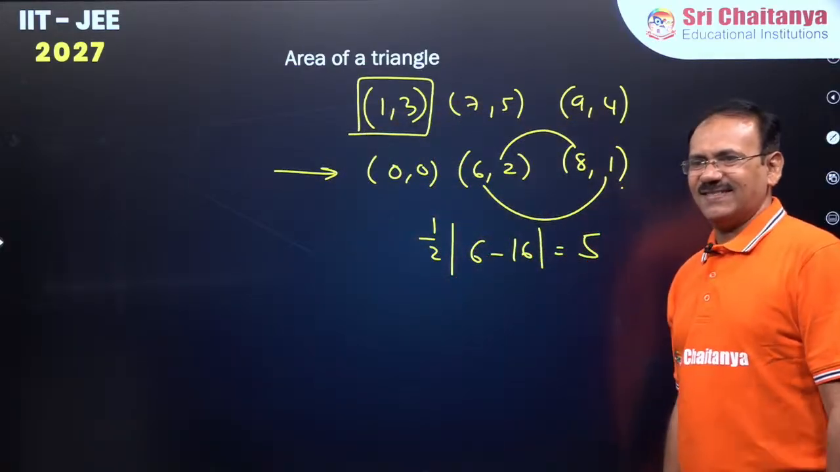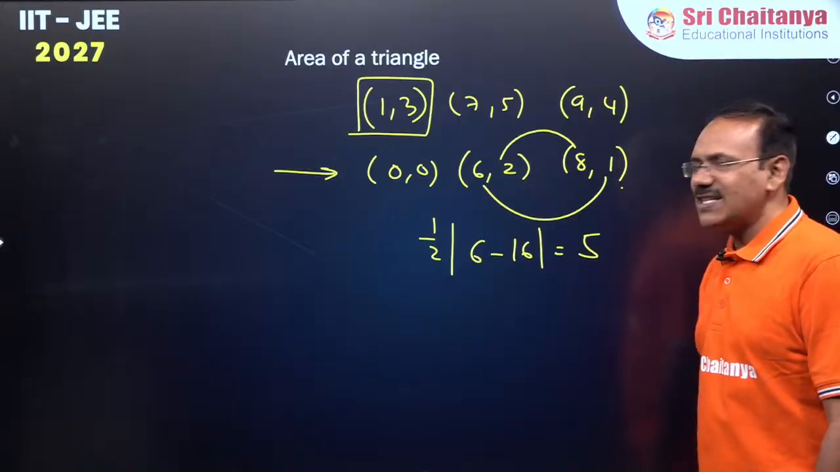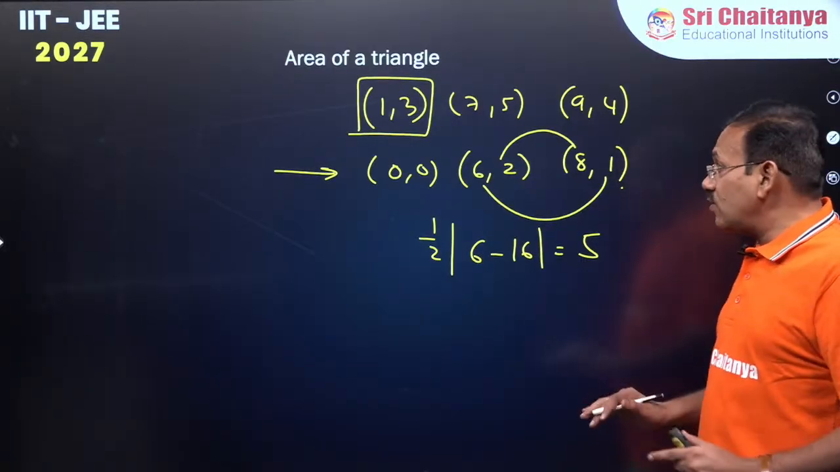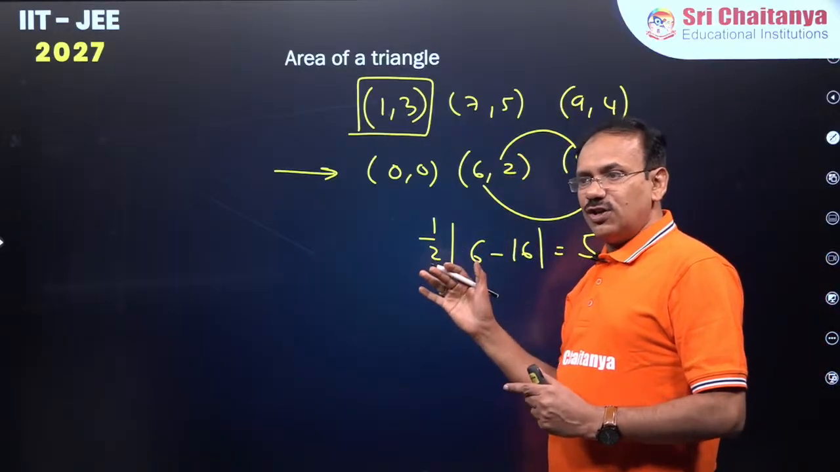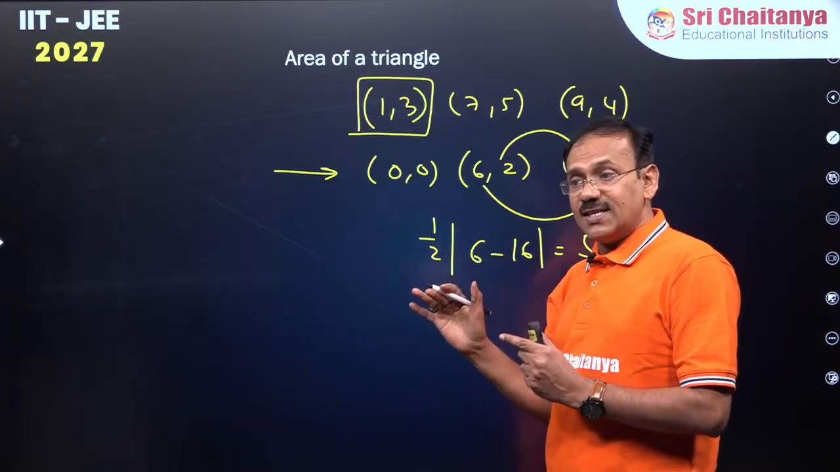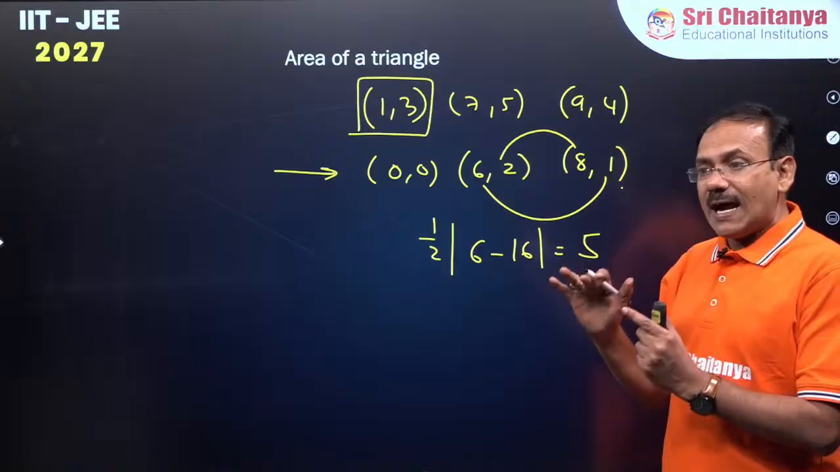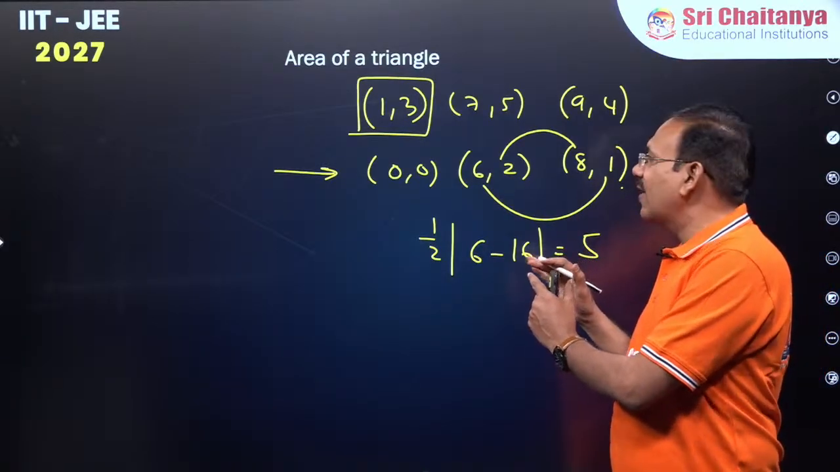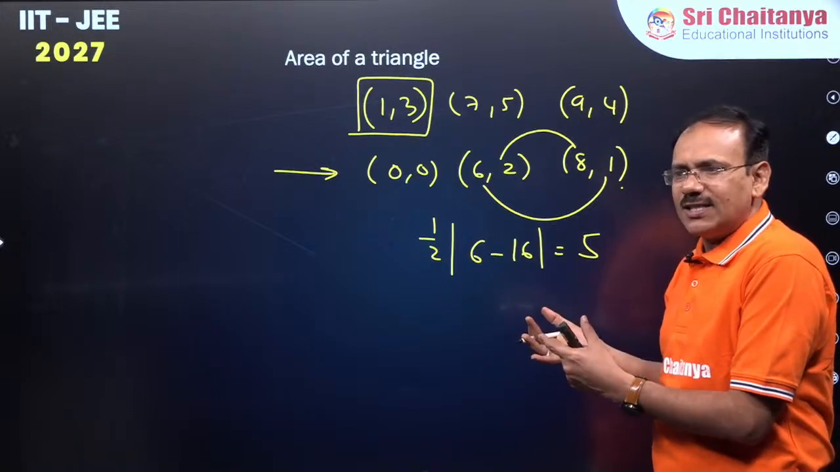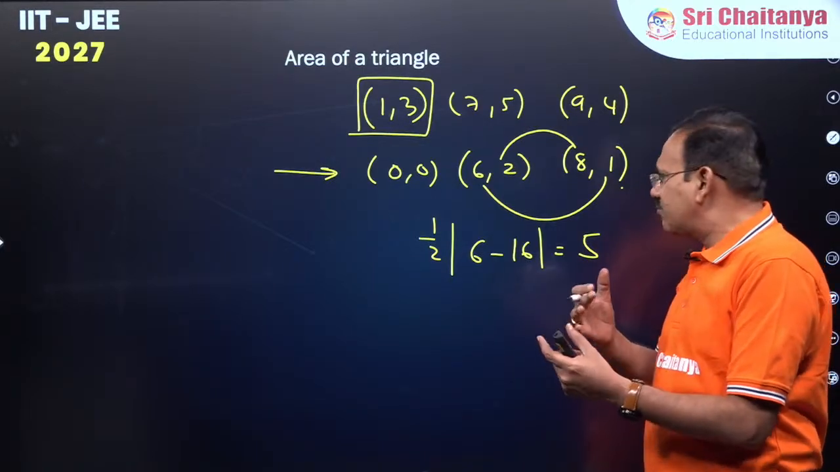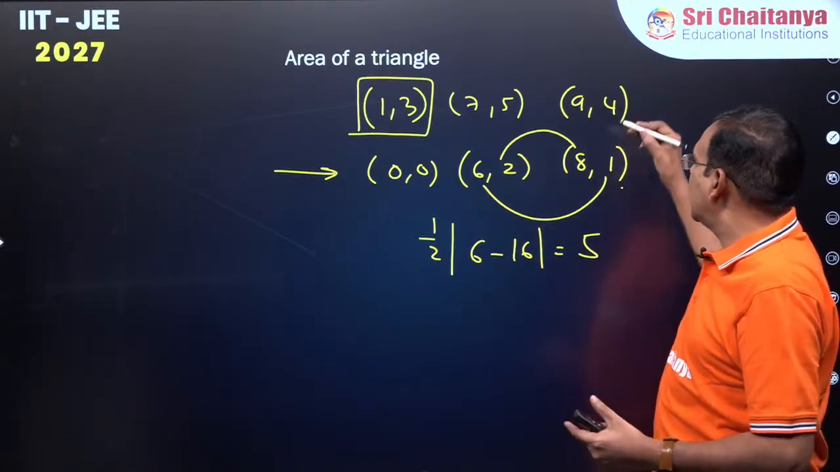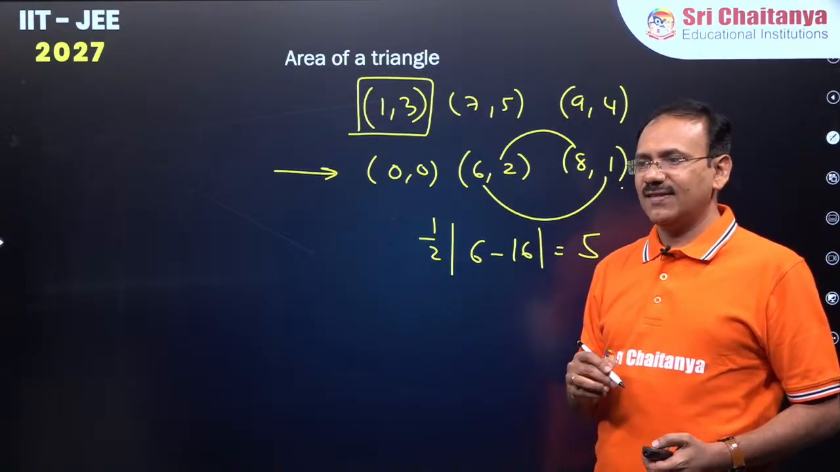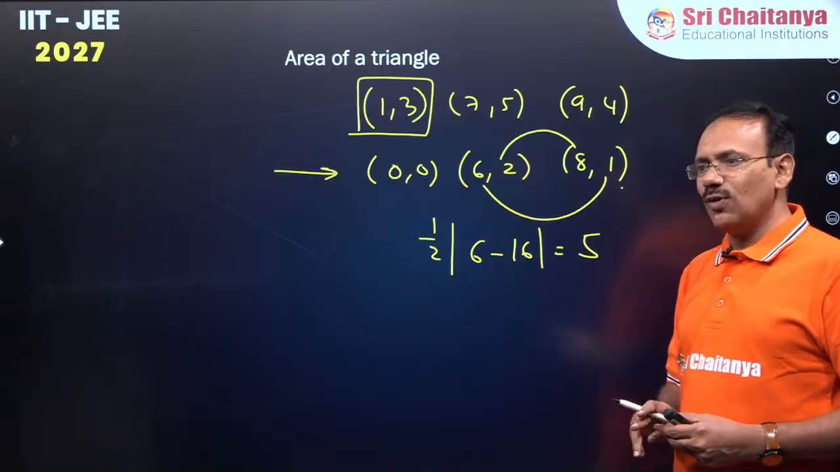Is it clear? Do you understand this, guys? Even though no vertex is 0, 0, by subtracting one of the vertices, you can make it 0, 0. So that if one vertex is 0, 0, it is very easy, you can find the area. Even though the vertices are different, you will get the same area. Got it?